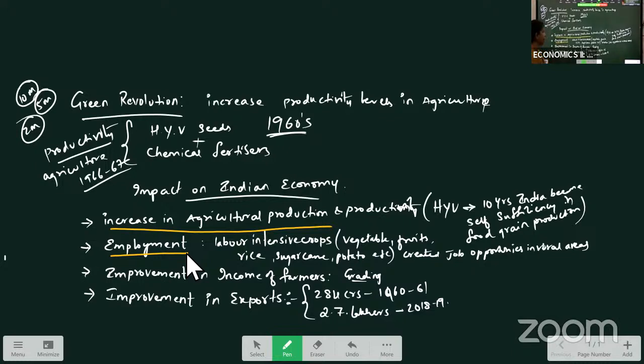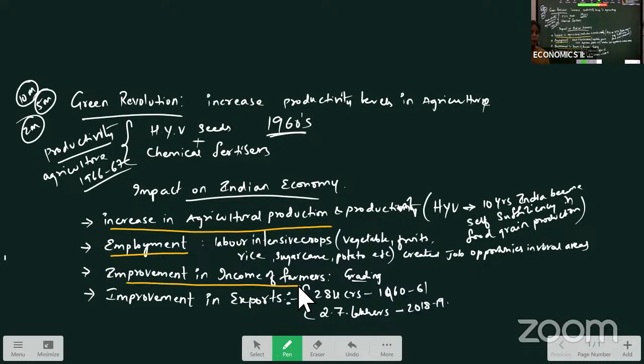In agriculture, as the farmers are using high yield variety crops, labor intensive crops such as vegetables, fruits, rice, sugarcane and all created more and more job opportunities for those who are depending on agriculture. So as the employment is created to a certain extent, people's income levels also increase. And there is improvement in the income of the farmers.